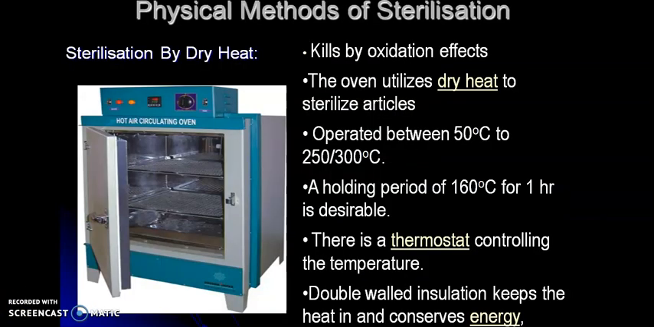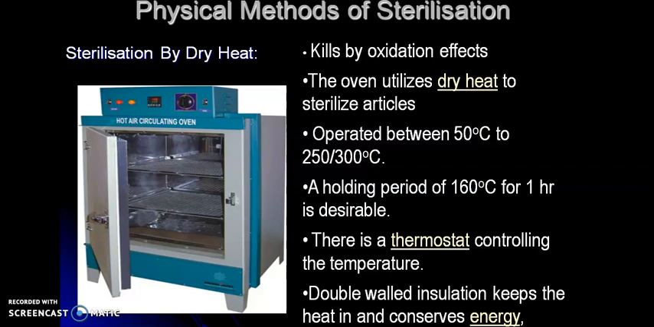Let's check in detail with the physical methods of sterilization. In that, sterilization by dry heat. Many objects are best sterilized in the absence of water by dry heat sterilization. So first let's talk about hot air oven. It kills by oxidative effect. The oven utilizes dry heat to sterilize articles and is operated between 50 degrees Celsius to 300 degrees Celsius. A holding period of 160 degrees Celsius for 1 hour is desirable for hot air oven.